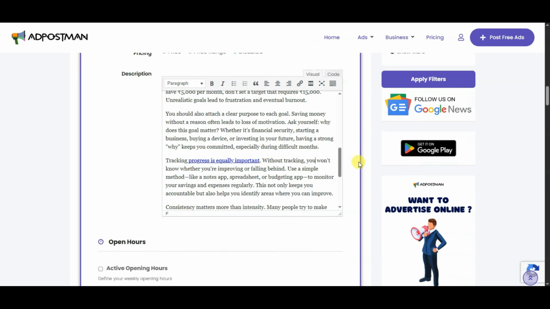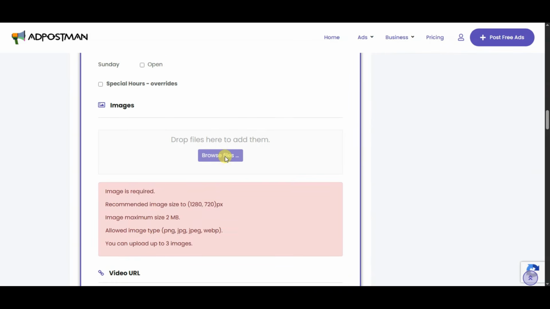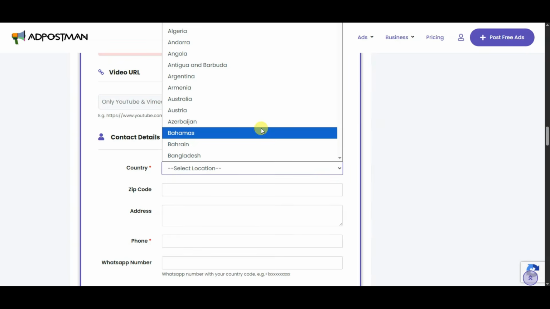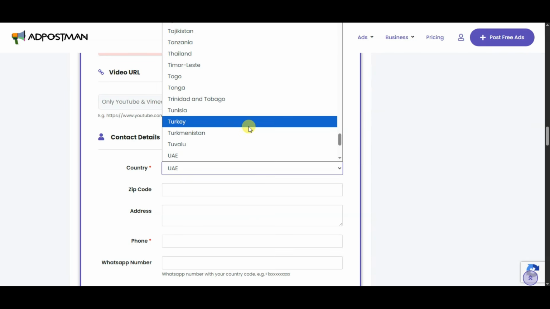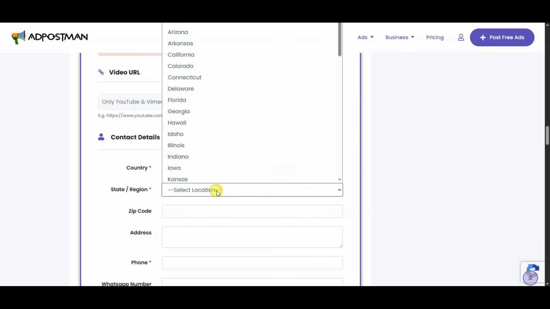Now you can scroll down. Guys, this is optional. If you want, you can upload your image. This image will help you to get more engagement. Now you can select your country. You can select tier 1 country. Like you can select United States, Canada, Germany, United Kingdom, Switzerland. You can select a top country. You can select your location.